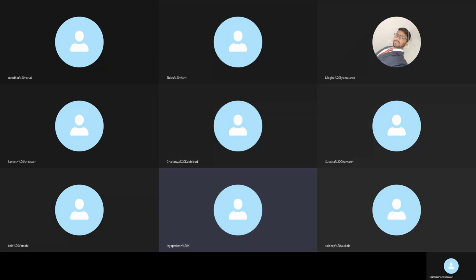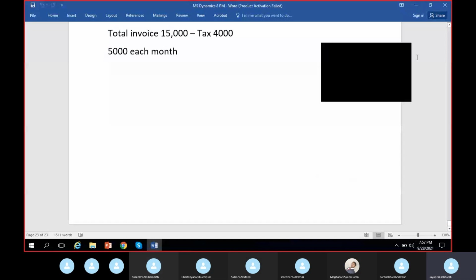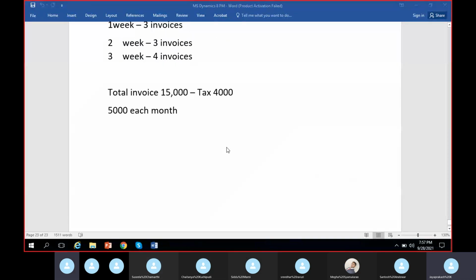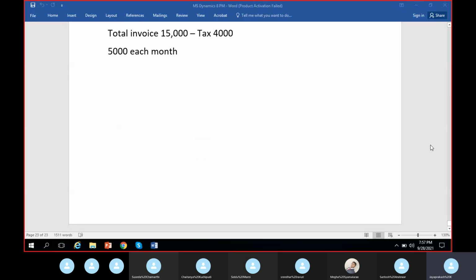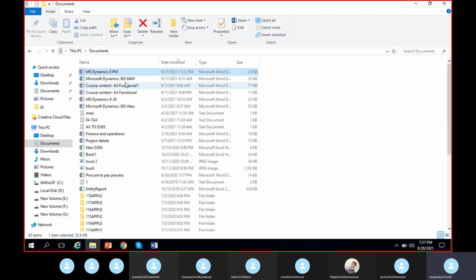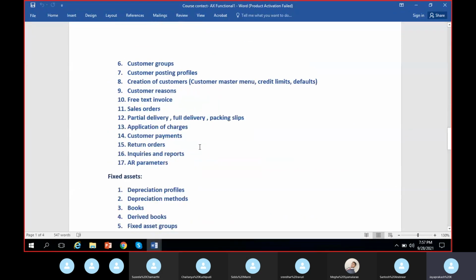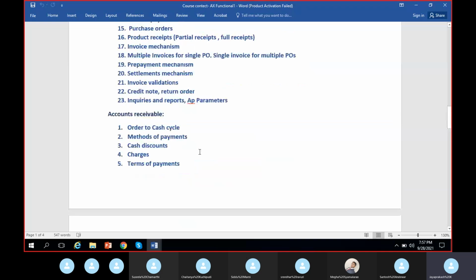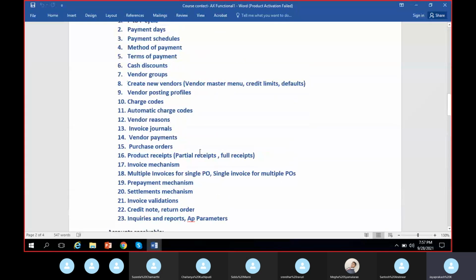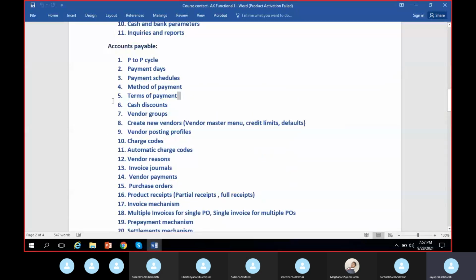So what were we discussing in the previous class? Methods of payment. Okay, methods of payment. I mean, we are in between the discussion of methods of payment. Other than methods of payment, what we have discussed yesterday, remember? Terms of payment. Okay, we have discussed terms of payments. Then we were in discussion of this topic, methods of payment. We have discussed quite a few important details in methods of payment.